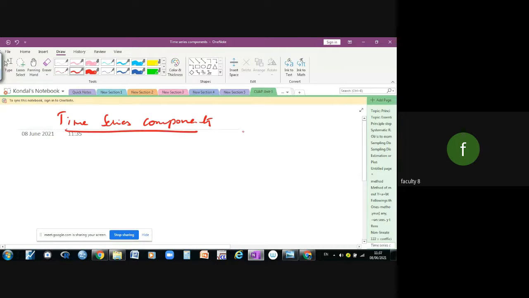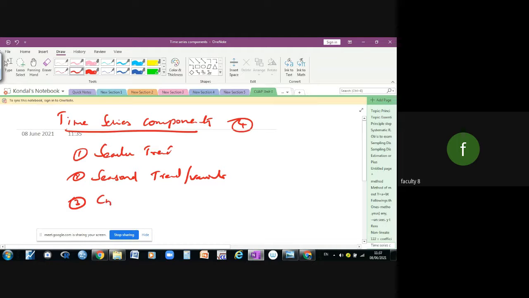So there are four components, right? The first one is the trend, the secular trend or trend component. The second one is the seasonal trend or variation. The third one is the cyclical trend or variation. The fourth one is the irregular, or random, component, the random trend or variation. So these are the four components of time series.